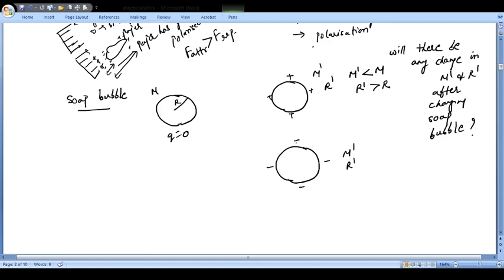In the second case, the negative charges are on the soap bubble, which means more electrons are there, and therefore the mass will be more than the original mass, and again there will be a force of repulsion. Because of this, your r dash will be greater than r. So this is the reasoning for this numerical. Whenever you charge a body negatively, the mass of the body will increase, and if you charge the body positively, then the mass of the body decreases.